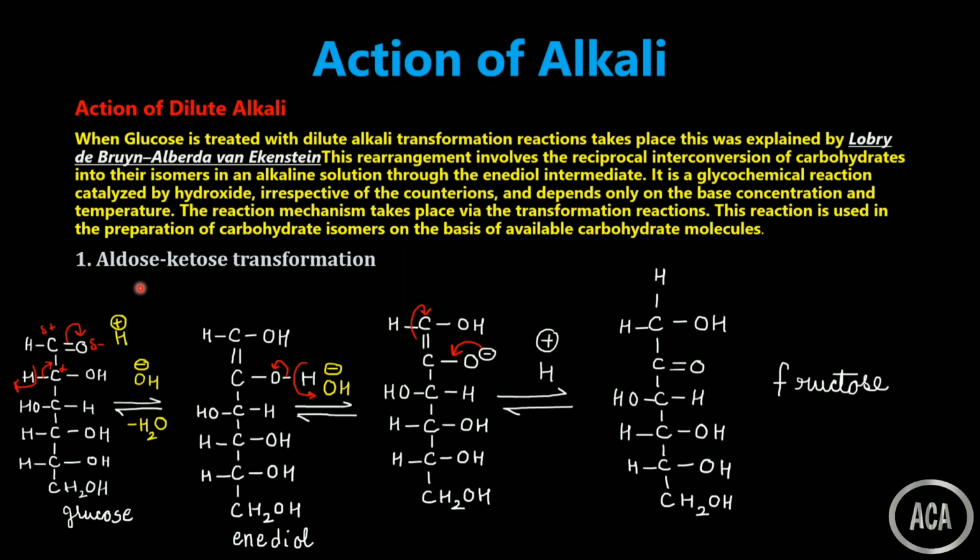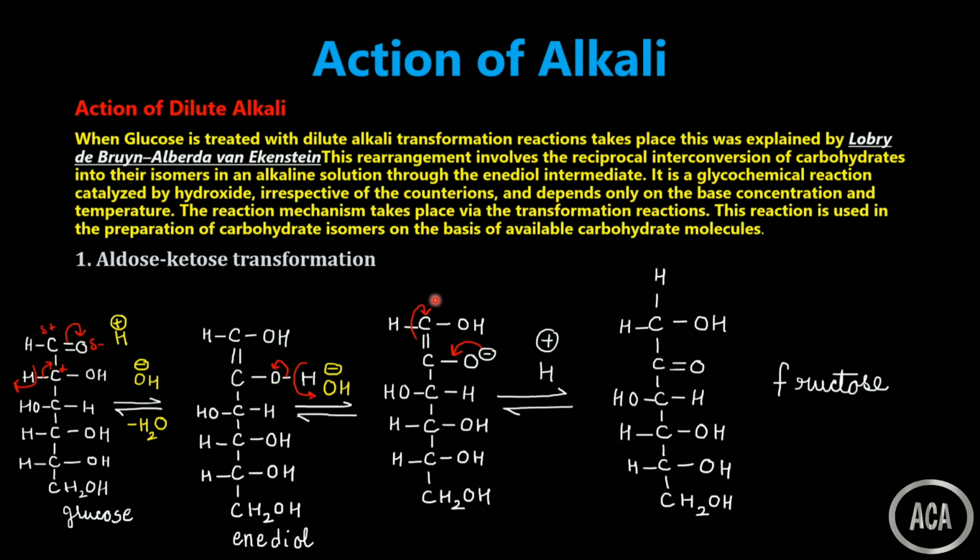What is an aldose and a ketose? For example, for an aldose, take glucose, and for a ketose, we can take fructose. Glucose and fructose are not epimers, they are functional isomers. Their molecular formula is the same, but they differ in their functional group. In glucose the functional group is the aldehyde group, and in fructose the functional group is a ketone. So two different mechanisms are taking place, but ultimately in the product we get a mixture of glucose, fructose and mannose.